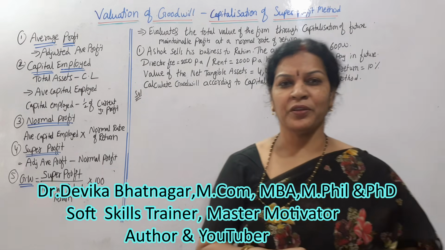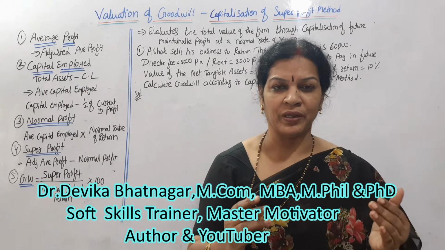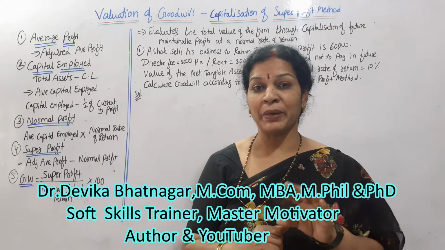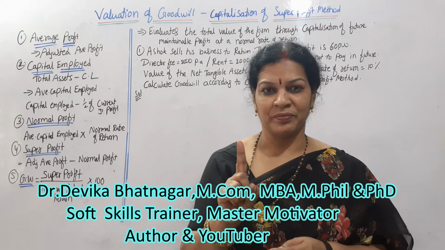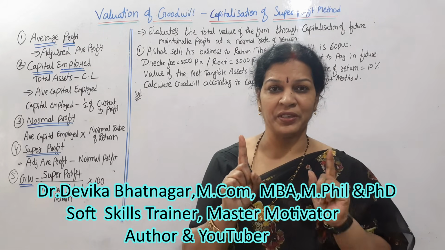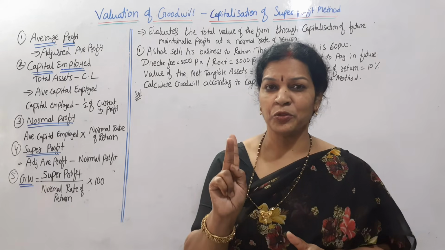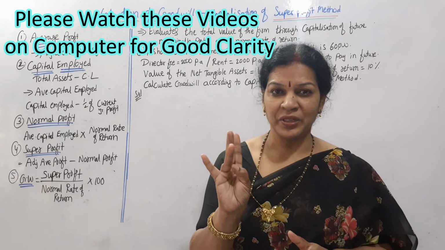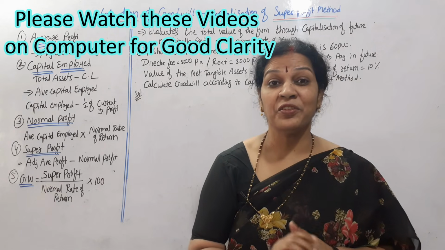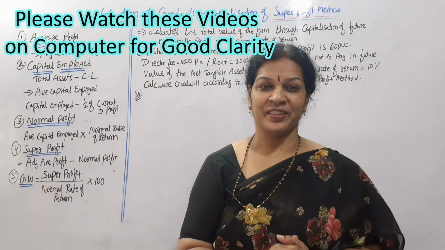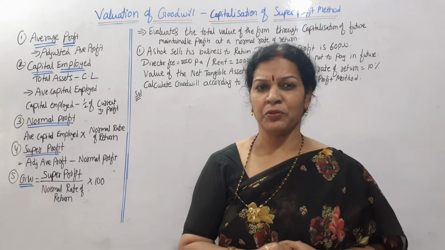So calculation of goodwill, how do we value the goodwill? Related to that we are seeing practical problems. First method was average profit method. Average profit, simple average, weighted average we have seen. Second method, super profit method. Now today third method we are entering, that is capitalization of super profit method. Why this capitalization of super profit method?